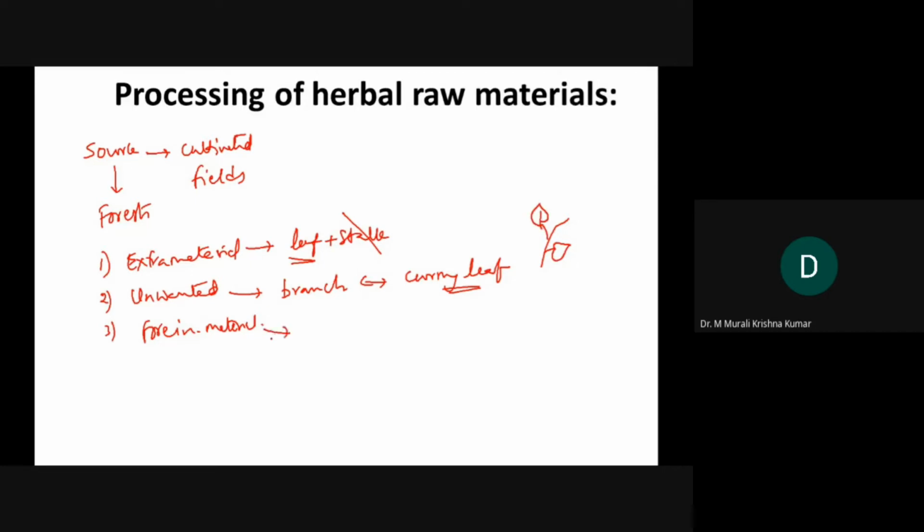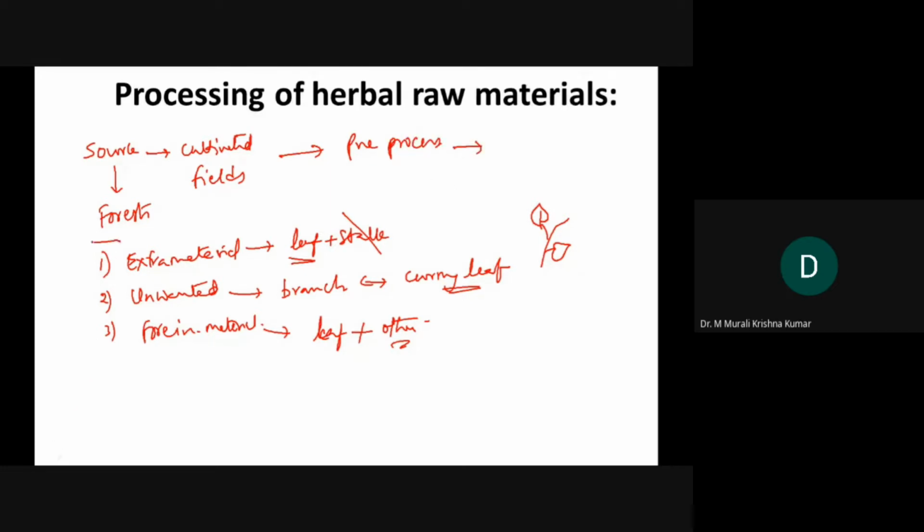Foreign material means the required leaf plus other material. So this is one means of pre-processing. That is the first step: you have to clean the material.